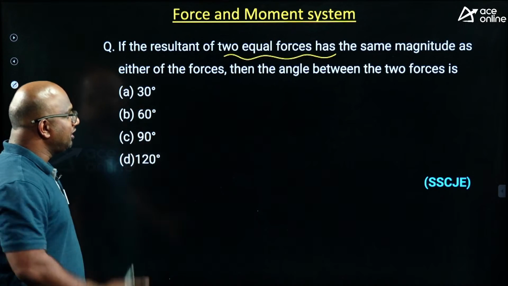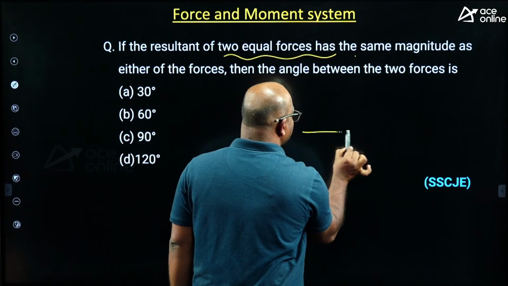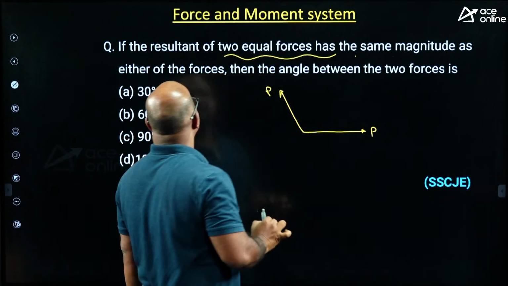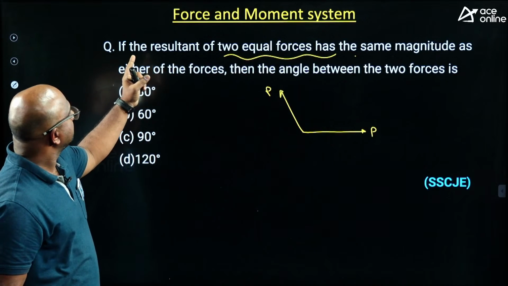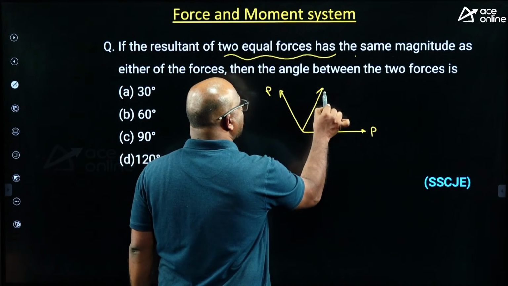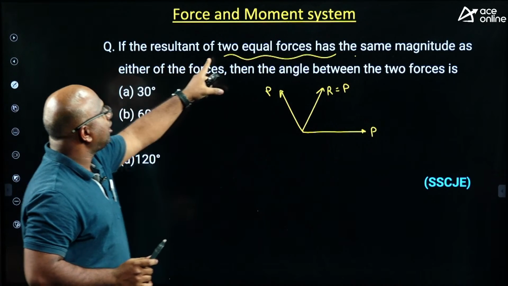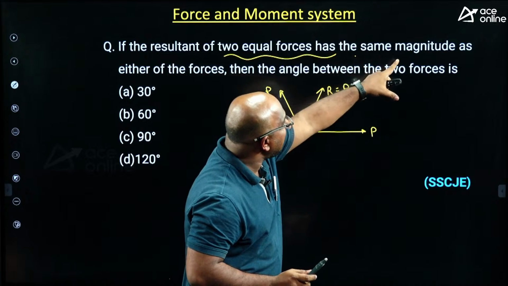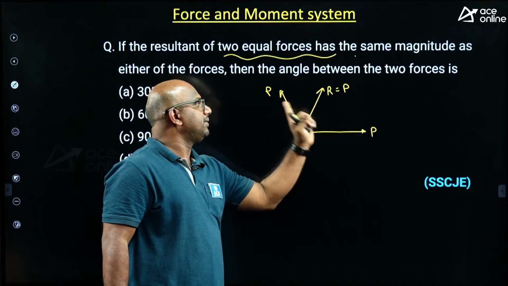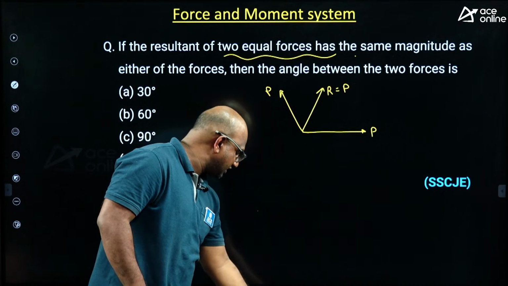There are two equal forces, assume this is P, and the resultant has the same magnitude as either of the forces. Read the sentence carefully. If these forces have magnitude P and P, the resultant also has the same magnitude P, guys, then the angle between the two forces is how much, guys?